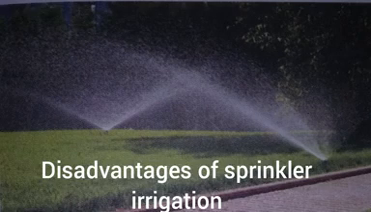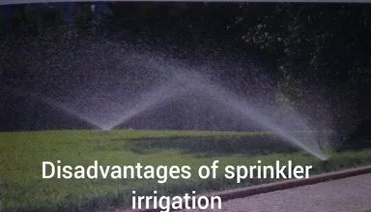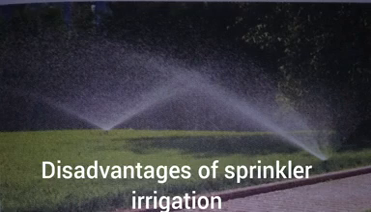So sprinkler irrigation is a modern method of irrigation. What do you mean by sprinkler irrigation? And we have learned about the various advantages and disadvantages of this method of irrigation. So at least a few points you have to remember.